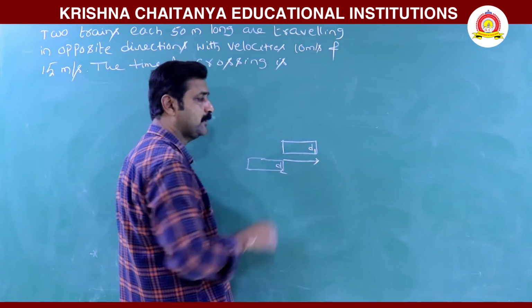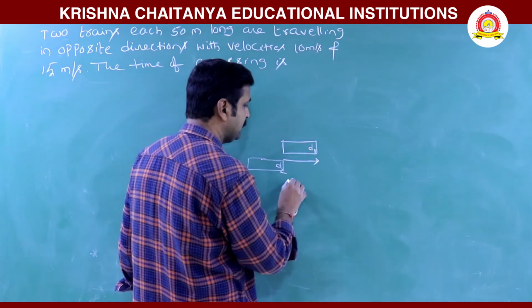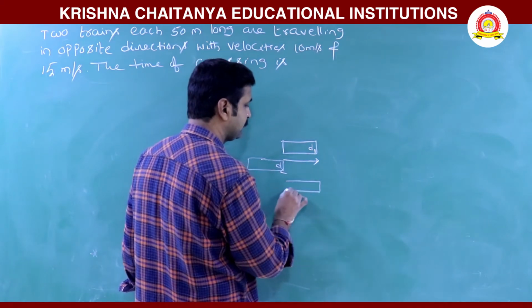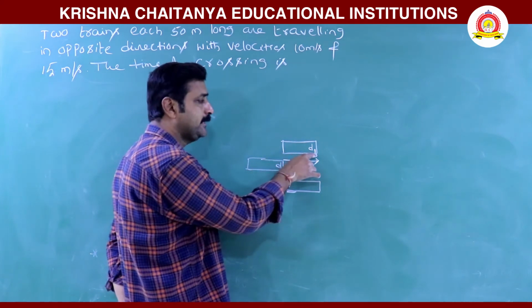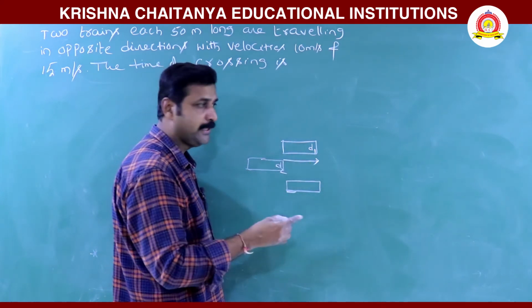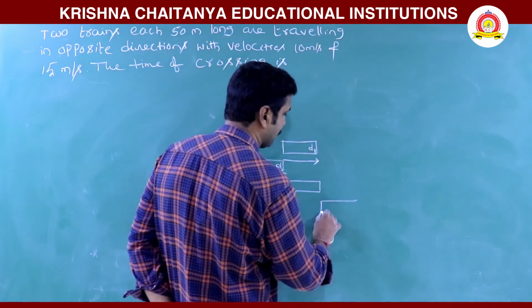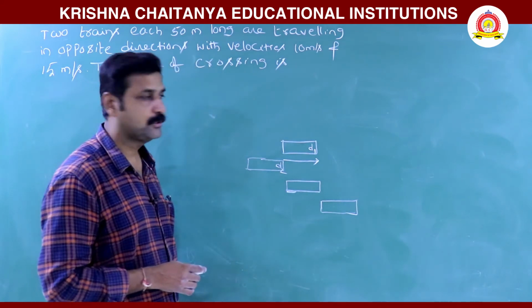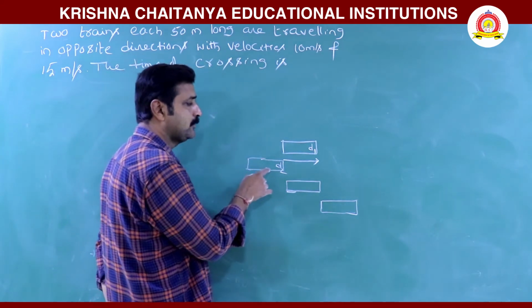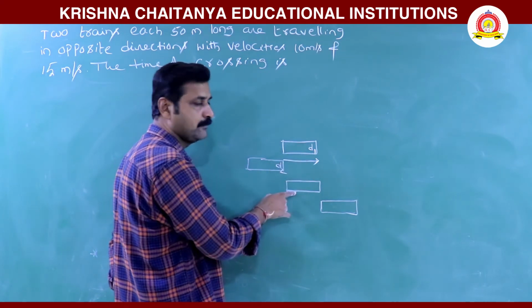this length of the first bus, and when the second bus moves to this position, he travels this distance, and then the second bus moves here. So he has to travel this distance, and now they are equal.